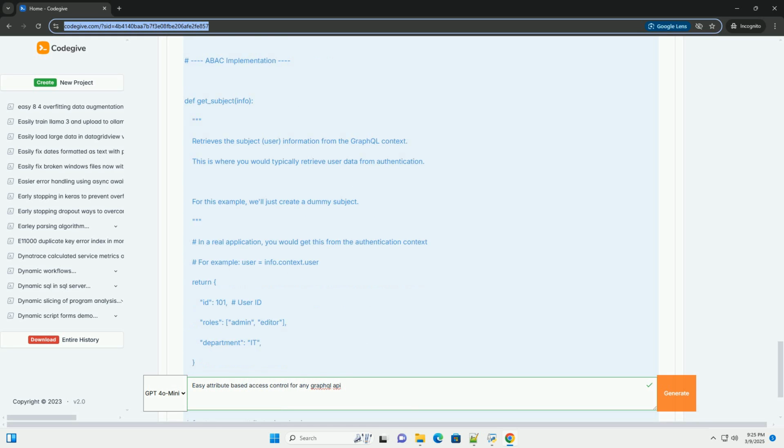A policy might say, users in the admin department can update any product, but only if the current time is during business hours. Policy enforcement point, PEP: the component responsible for intercepting requests and evaluating policies to decide whether to grant or deny access. This is where our authorization logic will reside. Policy decision point, PDP: the component that makes the access decision based on the policies and the attributes of the subject, resource, action, and environment. In this simplified example, we will embed the PDP logic within the PEP.